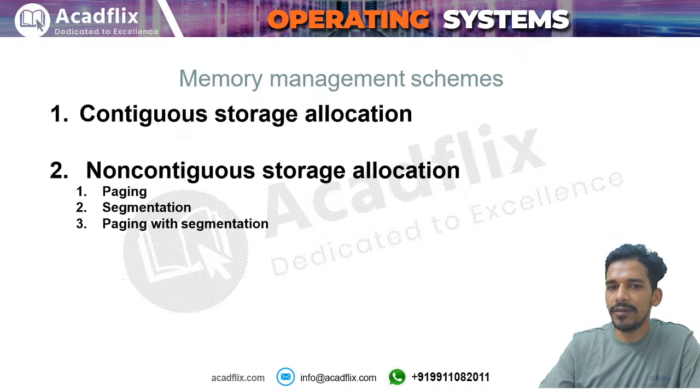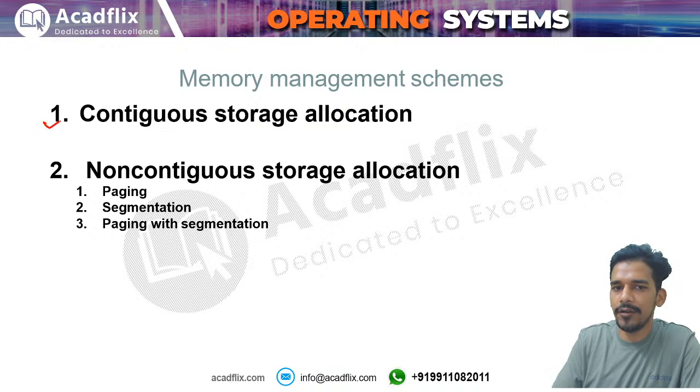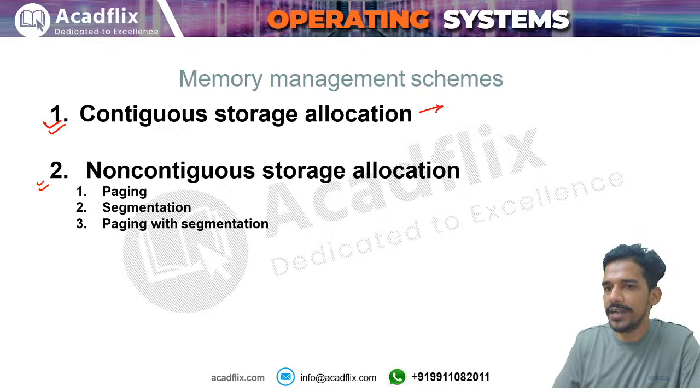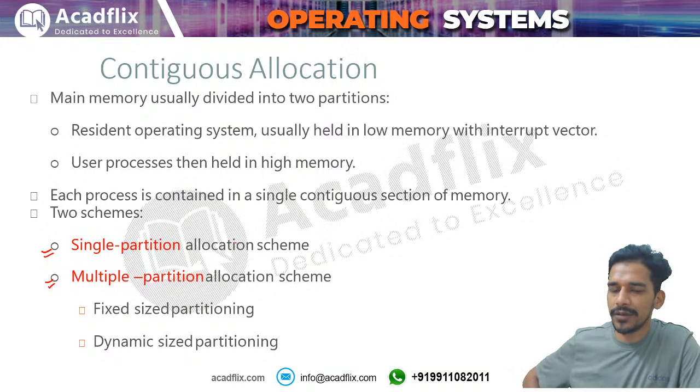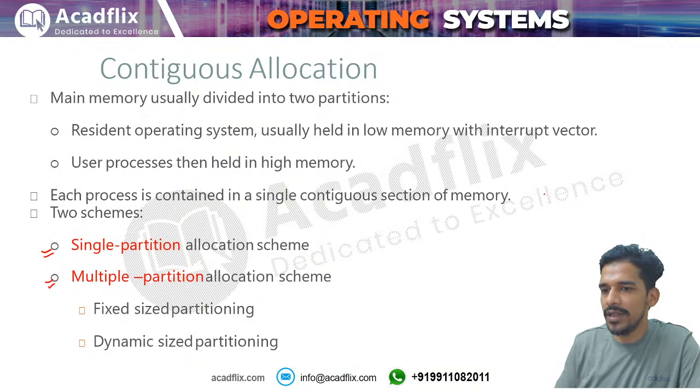Let us understand the meaning of contiguous storage allocation and non-contiguous storage allocation. In contiguous storage allocation, we have techniques like static allocation and dynamic allocation, or you can say static partitioning or dynamic partitioning. The first one is contiguous allocation. In contiguous allocation, we have two kinds of strategies: single partition allocation scheme and multiple partition allocation scheme. In single partition allocation there will be only one partition of the memory, and you know that already in the memory you will have the operating system.